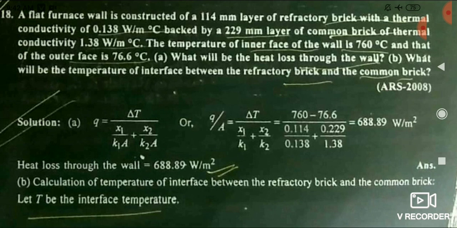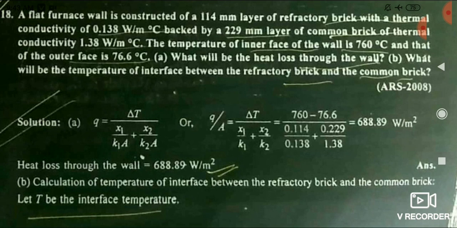Friends, इसमें क्या किया है क्वेश्चन में, दो ब्रिक को ले लिया है, two bricks are there and it has joined both these bricks and the thermal conductivity values for both the bricks are given, that is K1 K2 given and their thickness x1 x2 is given, and the innermost brick, means suppose the leftmost side's face of the brick temperature is given and the rightmost side face of the brick temperature is also given, that is 760 and 76.6.